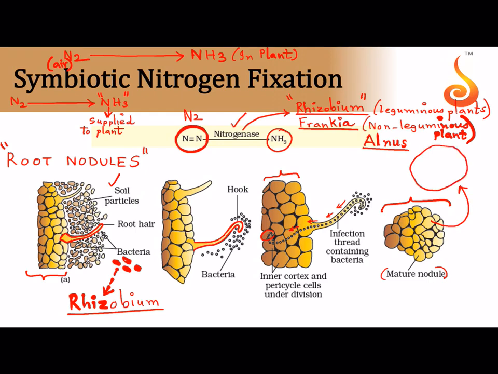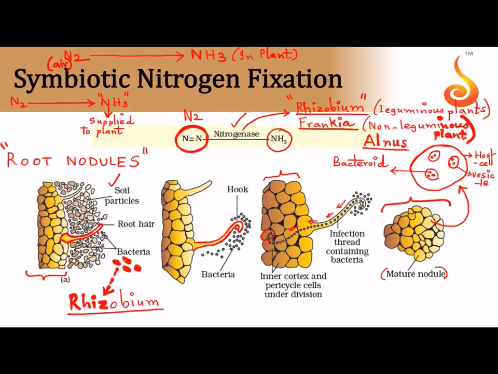If this is the cell that I have taken from the mature nodule, inside the cell you will find vesicles. These vesicles will contain groups of bacteria in them, and these clusters of bacteria which are present inside these vesicles are referred to as the bacteroids. Okay, so this is the plant cell, the host cell, let me call it the cell of the cortex, and then you can see these are the vesicles.